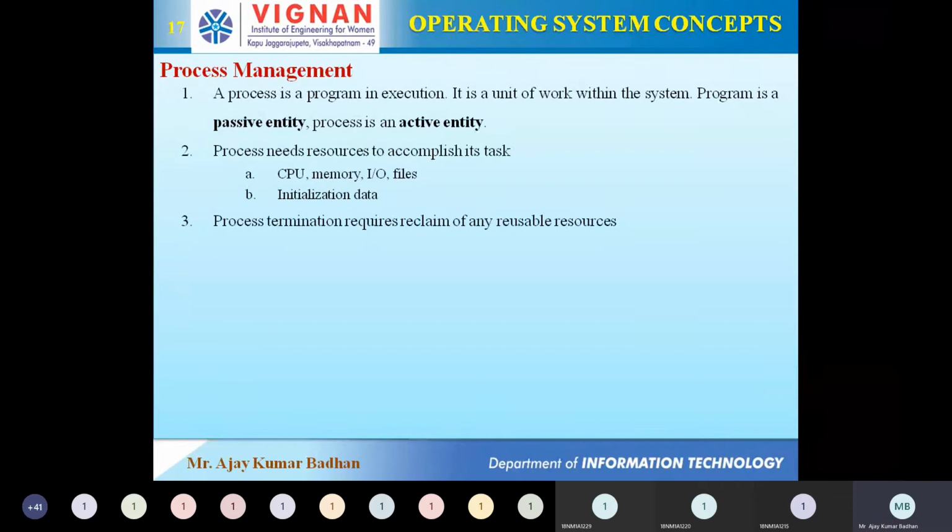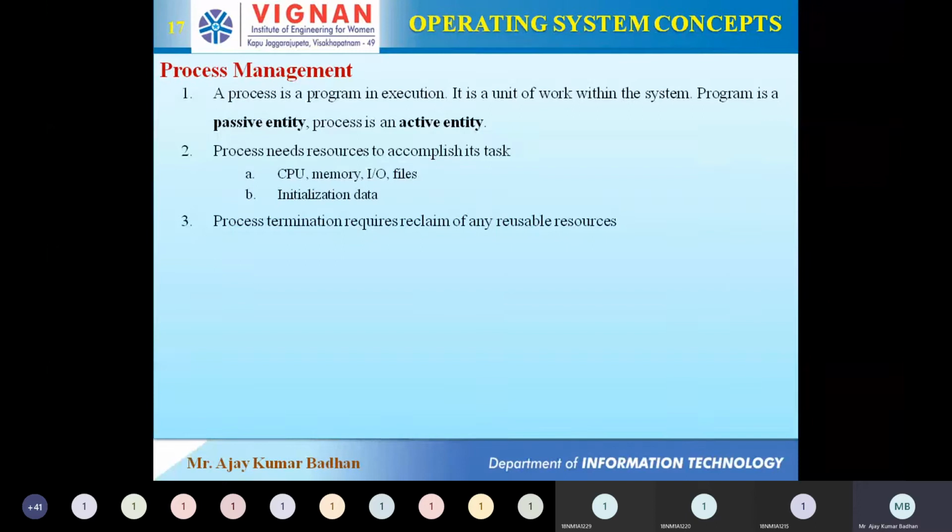Now, whenever the process terminates, what he is saying at this point is: once your task is completed, your program has been executed and you got the result, you go to the next program. The next program should be loaded into RAM. In that case, the previous program which is already executed should be brought out from RAM and stored in the location where you saved it. If you're not doing that, what will happen?